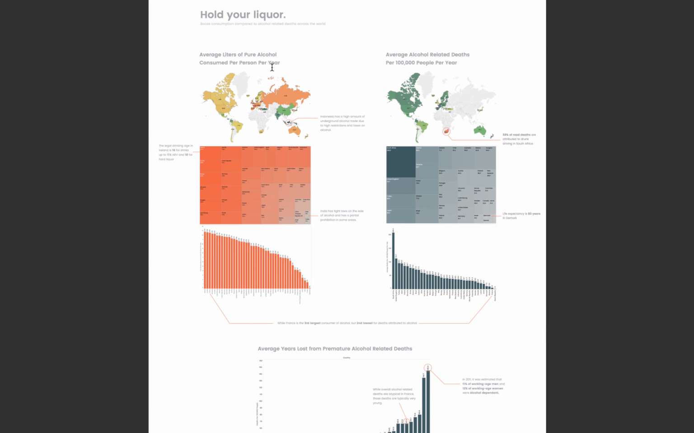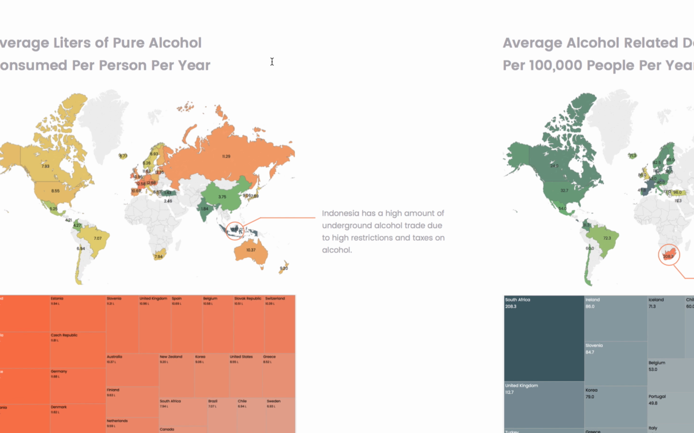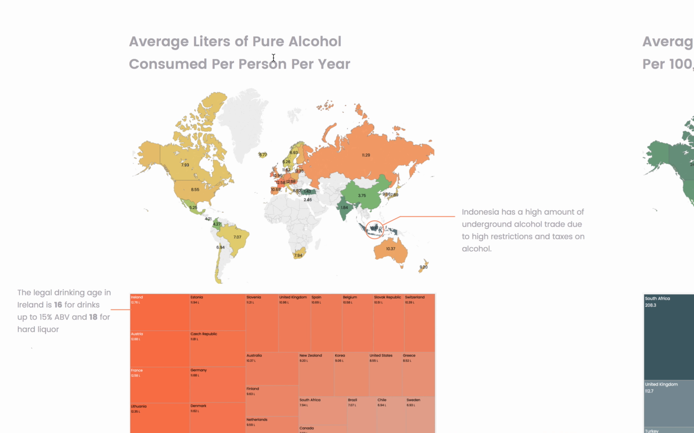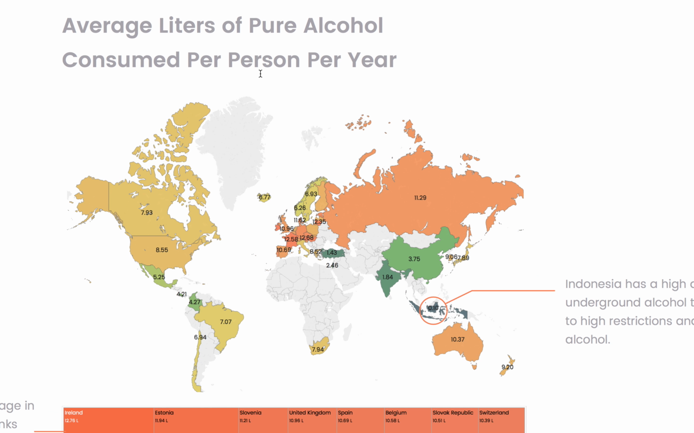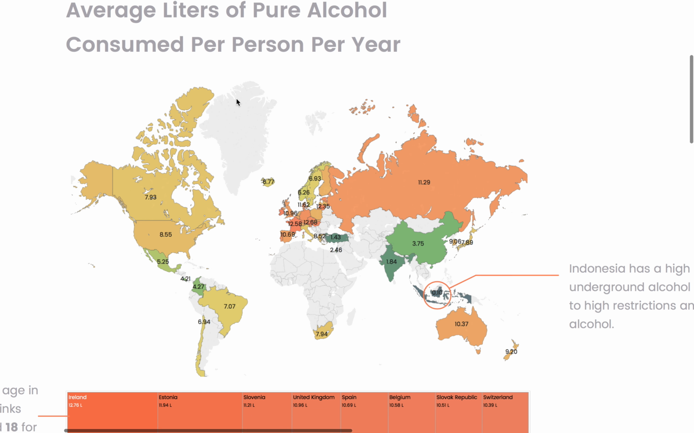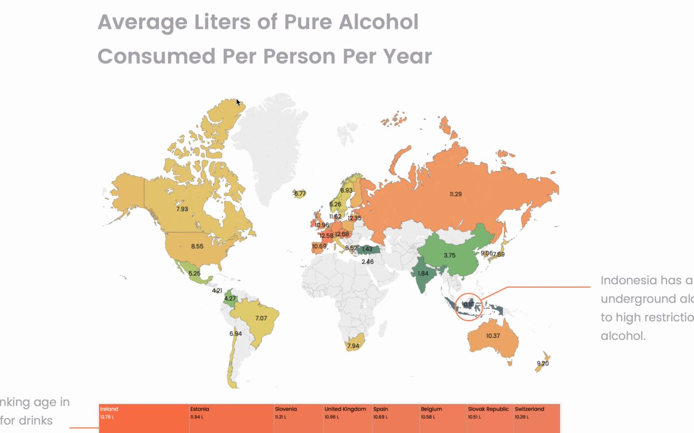On the left, we have the consumption of alcohol across the globe and average liters of pure alcohol consumed per person per year. So right away, we're starting to see some groupings in Europe here with very similar consumption of alcohol, and Asian countries and Middle Eastern countries consuming a lot less alcohol per year.